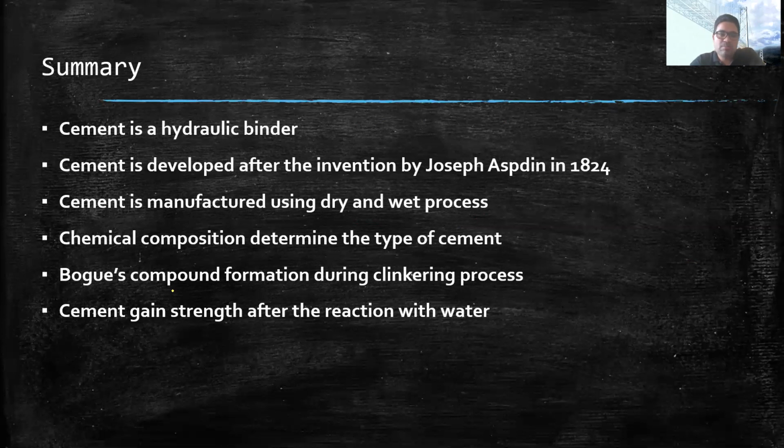And Bogue compound formation happens during the clinkering process. Bogue compounds are C3S, C2S, C4AF, C3A. These are the main compounds of cement which are responsible for the strength characteristics of cement, and cement gains strength after the reaction with water. So dry cement cannot gain strength.